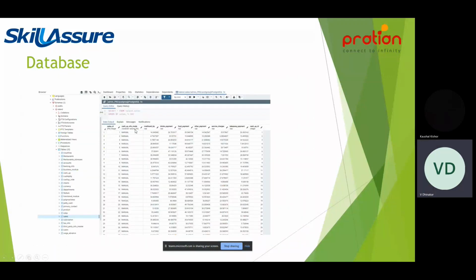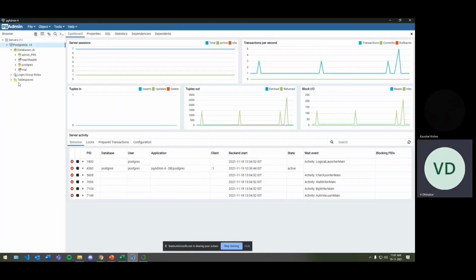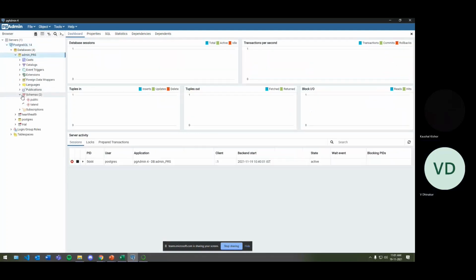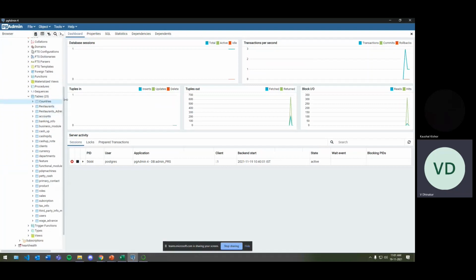So this is our database. It's our PostgreSQL database. Here we can see in our PostgreSQL server, in the database we have admin.prs, which is our Pretty Restaurant Solutions. In schema we have talend. In talend we have inserted all the tables.